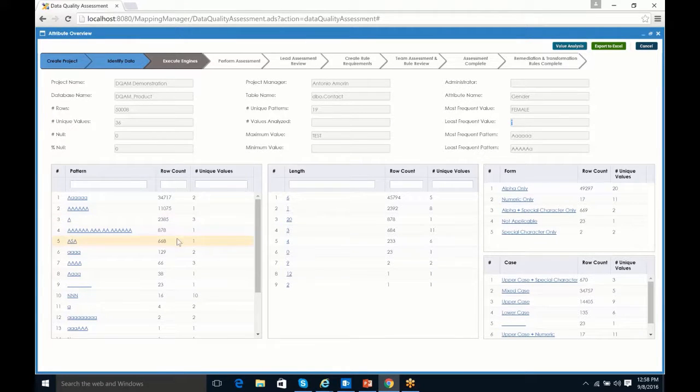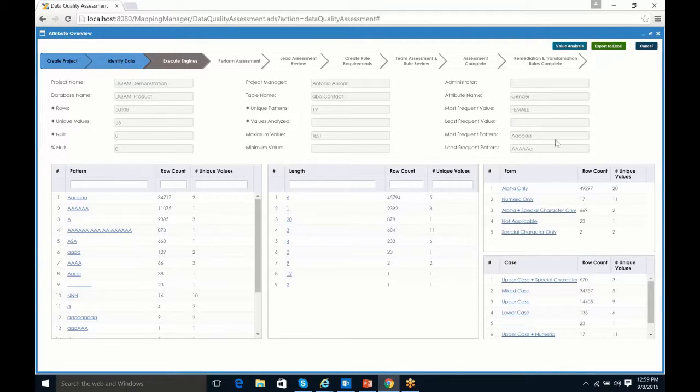The middle set of frequencies are our length frequencies, and again, here our valid values are uppercase male and female, which have a length of 4 and 6. So any other lengths such as 1 or 20 or 3, 9, 12, and 2, all of those would be invalid just based on the length itself. So we know that's true.